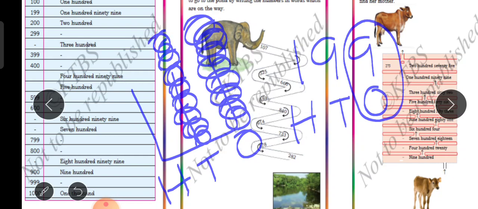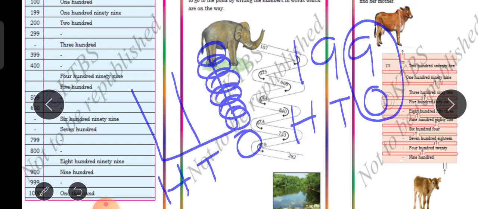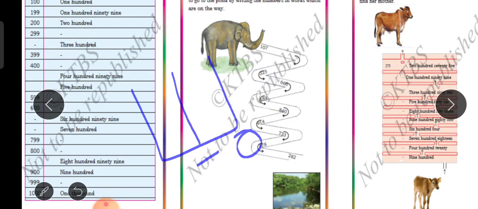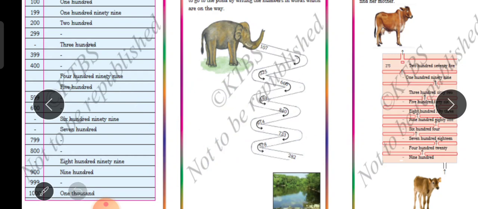In hundreds, how many are you seeing? Count the number and see that it is only 1. So you should write only 1. Is that clear? This is how you have to write the place values. Is that clear children? Okay, so shall we move on to the next thing?